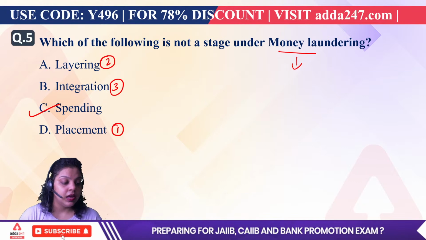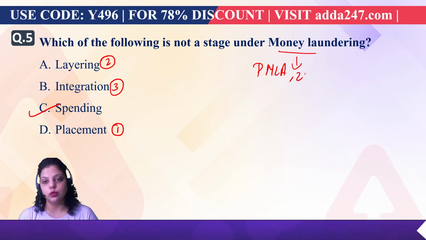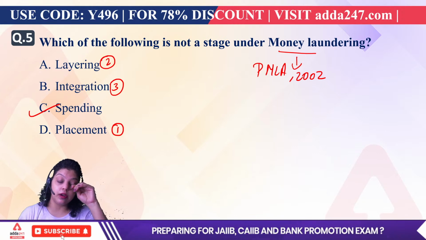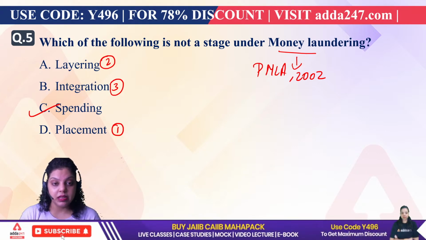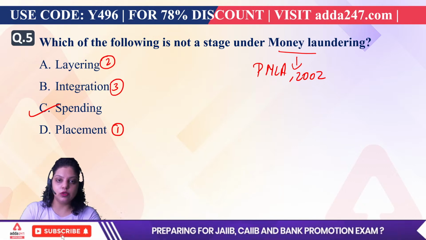Tell me. Very good. Irshad has said PMLA. Very good. That is the Prevention of Money Laundering Act 2002. Under this act, if a person is guilty of money laundering, first of all, he has to pay a penalty of up to 5 lakh and imprisonment of 3 to 7 years will be there. Okay. Now next question.